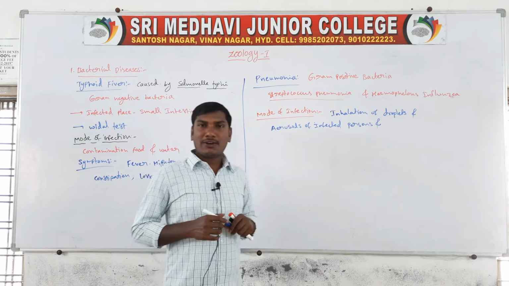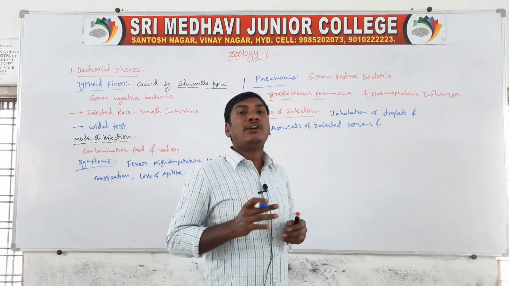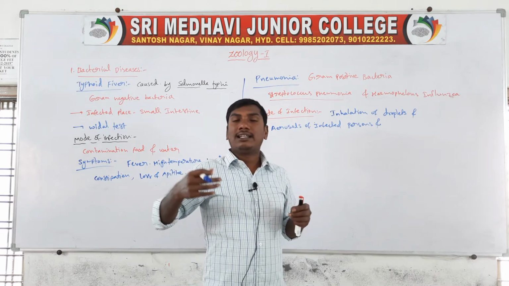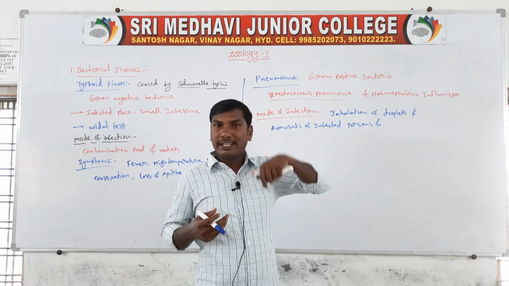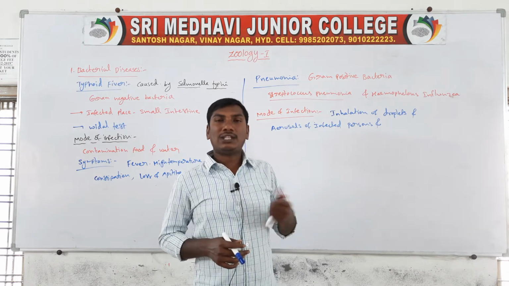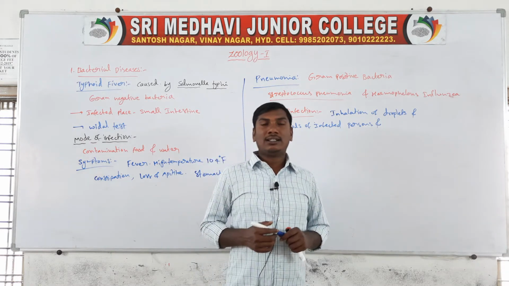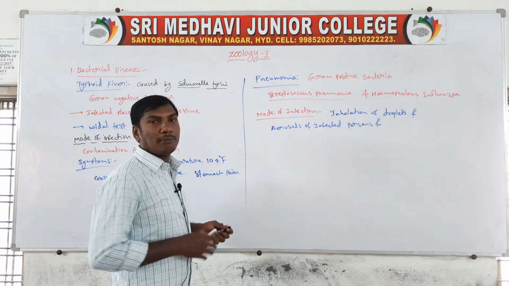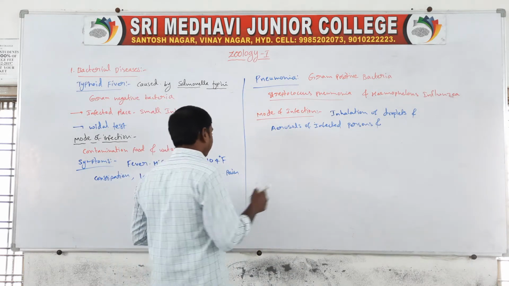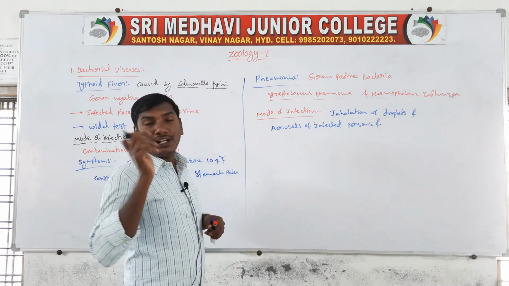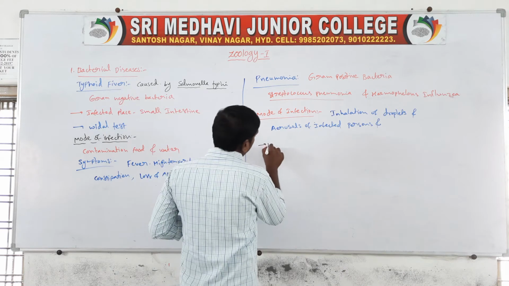Inhalation of droplets and aerosols: for example, if I am an infected person, my droplets spread to other persons, causing pneumonia disease. Next one, the affected place: the alveoli of the lungs.